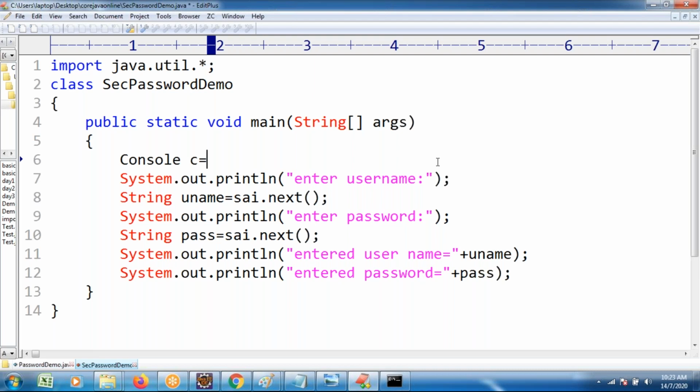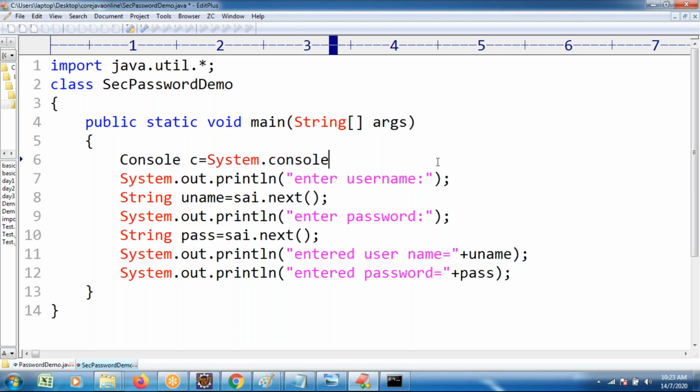Console is from JDK 1.6 version. Console class is available under the IO package. Scanner class is available under the util package. Console class they introduced under the IO package. How to write it? Console c is equal to System.console method.